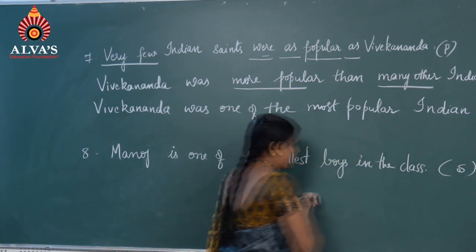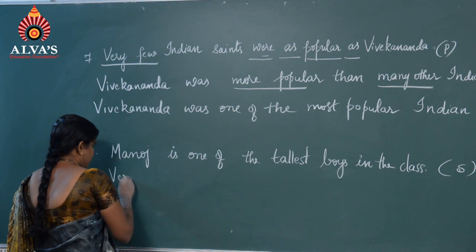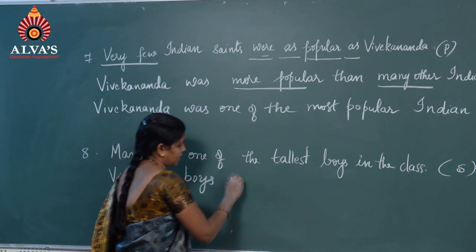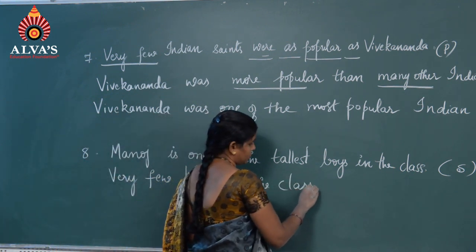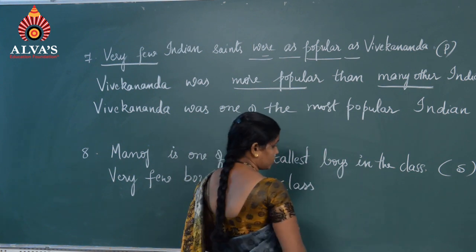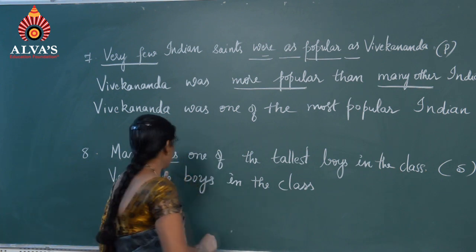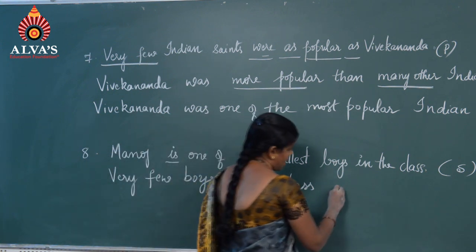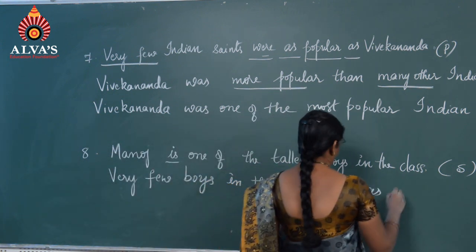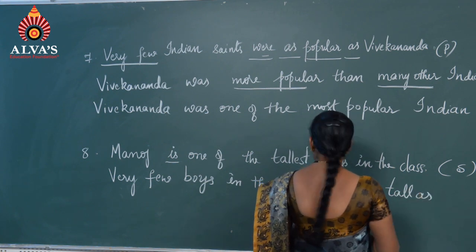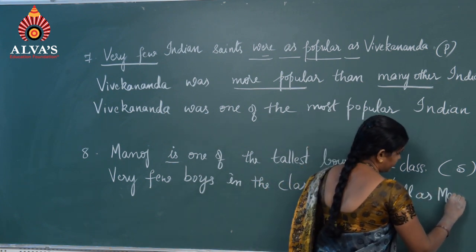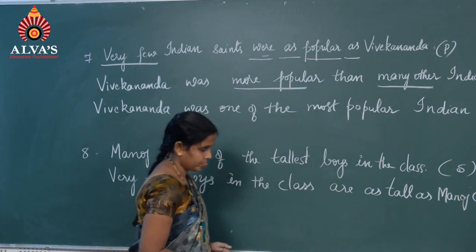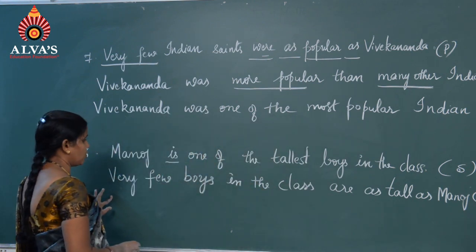This is the superlative degree, and very few boys in the class. After that are, not were, because is there, no. What is the verb in the superlative degree? Is. So, very few boys in the class are as tall as Manoj. This is the positive degree. What is the comparative degree of this?